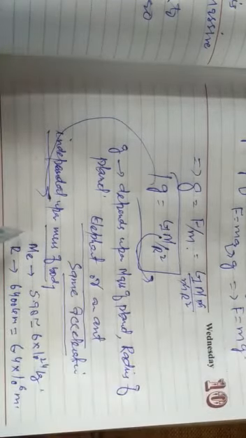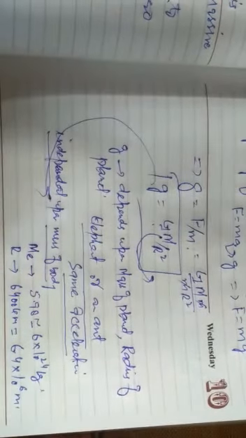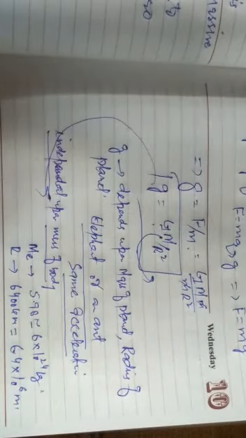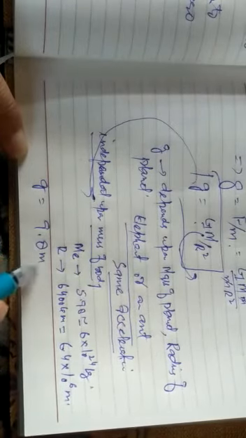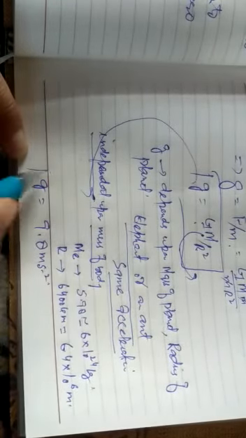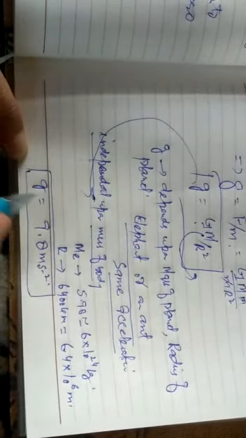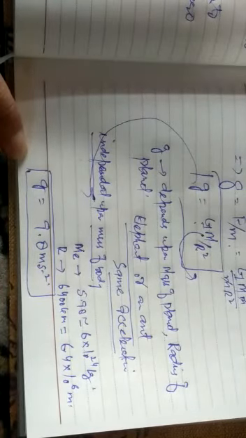Once we use these values in this equation, and G as we know is 6.67 into 10 raised to power minus 11, we will get g equals 9.8 meter per second square. This is the value for acceleration due to gravity on the surface of Earth.